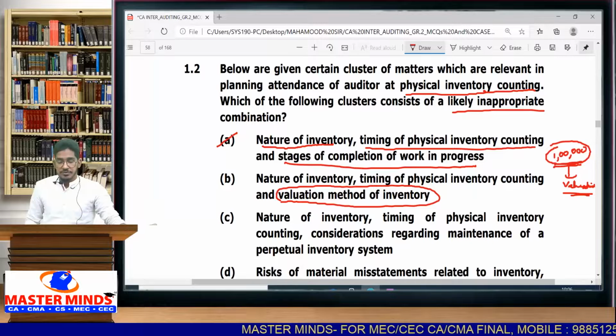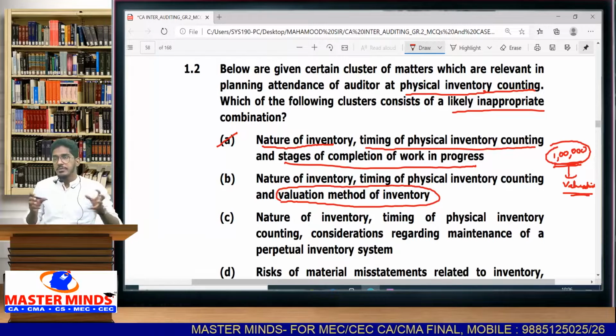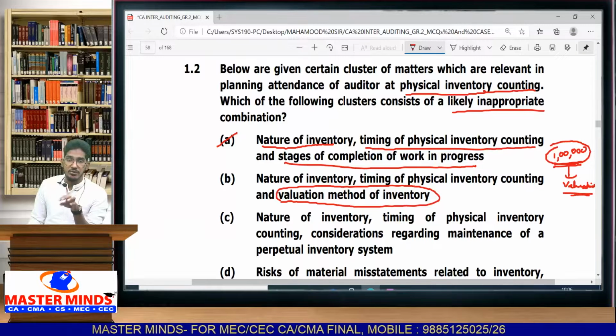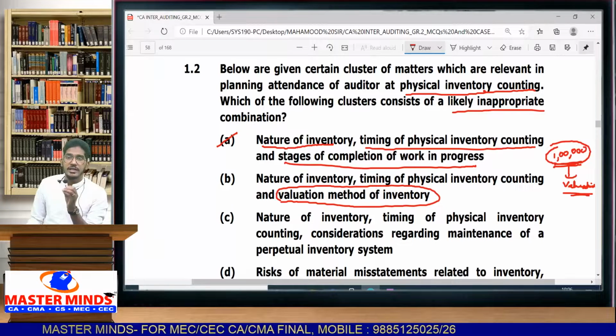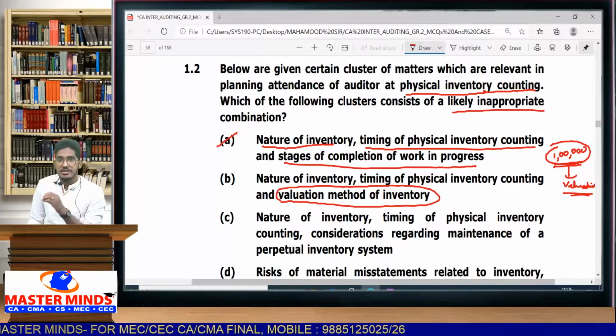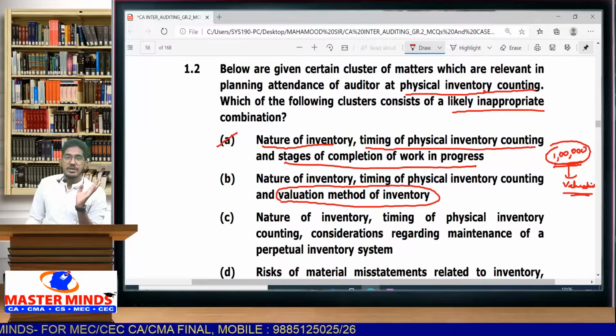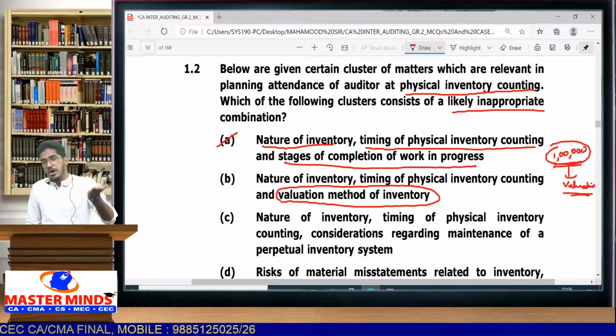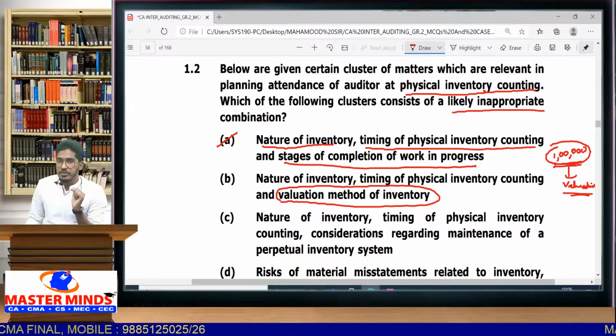When you are attending for physical counting, your main focus will be on what is the nature of inventory, what should be the time I have to go for audit, what is the quantity, what are the internal controls. You will concentrate on that. You will not concentrate on valuation method. So valuation method you are going to observe after completion of the inventory counting process.